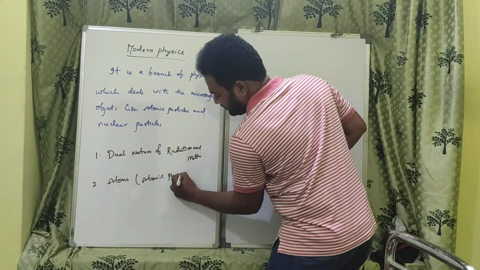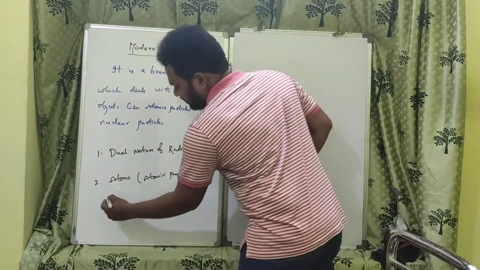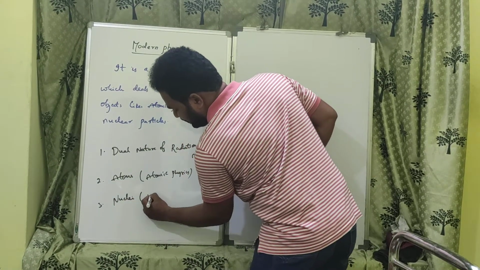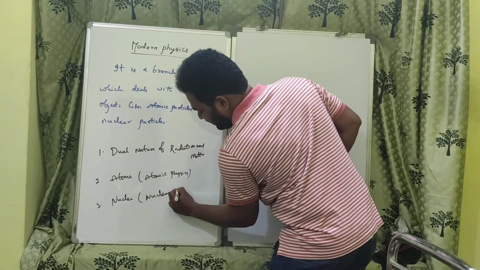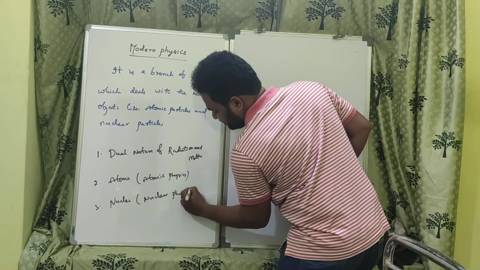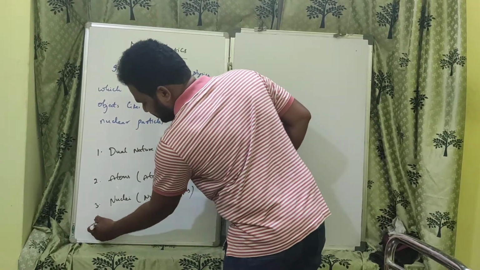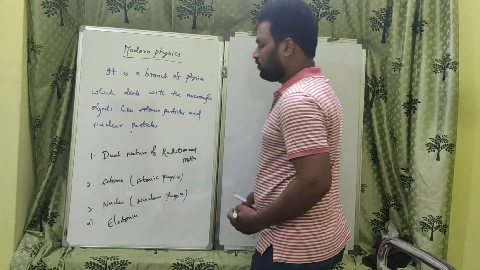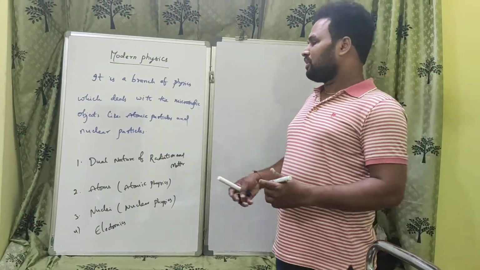Another one is nuclei, this is nuclear physics. And another one is electronics. This electronics is also in modern physics.